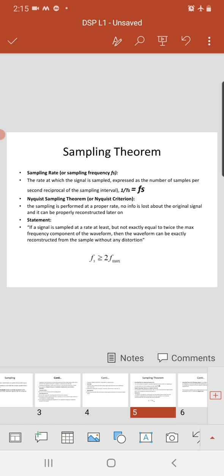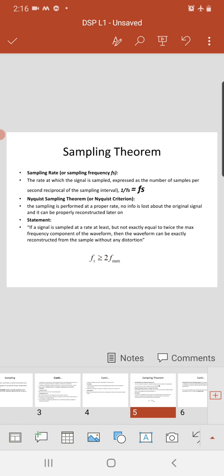Now, what is the sampling theorem? In it, the first concept is sampling rate or the sampling frequency. What is sampling frequency? The rate at which a signal is sampled, expressed as the number of samples per second, is the reciprocal of the sampling interval. That is, Fs, the sampling frequency, is equal to 1 by Ts, the reciprocal of the sampling interval. Now, the Nyquist sampling theorem.